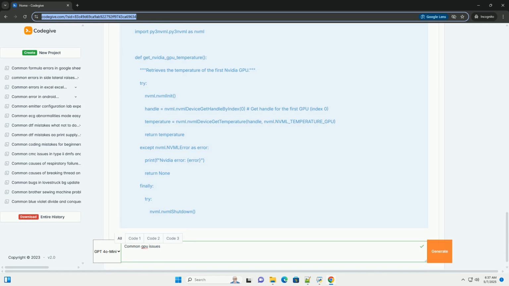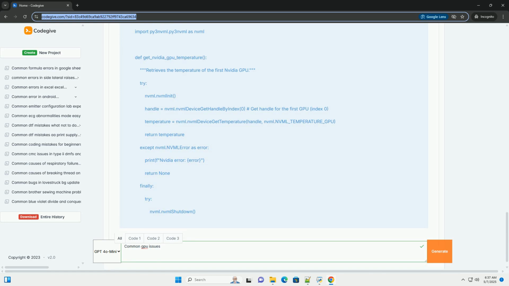Reduce overclocking: if you have overclocked the GPU, revert to the default clock speeds. Monitor temperatures: use monitoring software like MSI Afterburner, HWMonitor, or GPU-Z to track GPU temperatures. Consult the GPU manufacturer's specifications for safe temperature ranges.